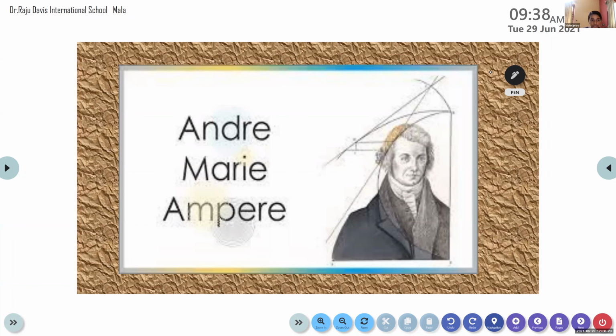Ampere. It is named after a French physicist, André Marie Ampere. Okay. He made lots of contributions in electromagnetism. So in order to honor him, the SI unit of electric current is Ampere. It is named after the French physicist André Marie Ampere.